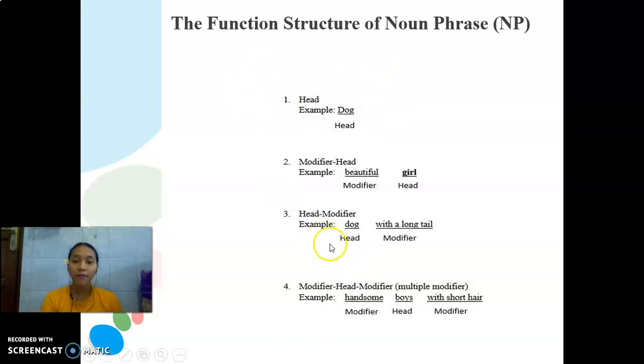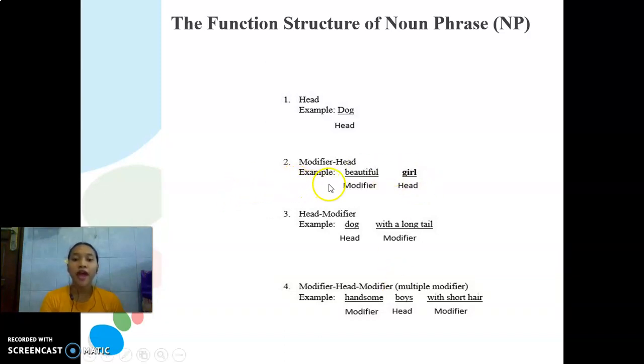The example of head modifier is dog with a long tail. Dog in here is the head, and with a long tail in here is modifier. The last is modifier, head, modifier, or we can call it multiple modifier. Handsome boys with a short hair. Handsome in here is a modifier, boys is head, and with short hair is a modifier.